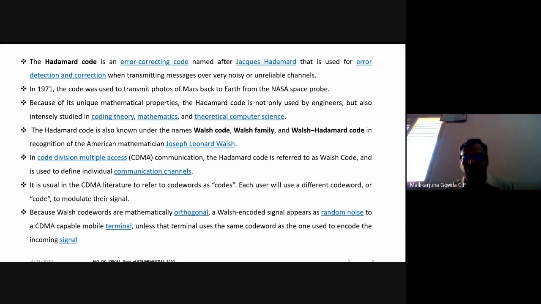The Walsh encoded signal appears as random noise to the CDMA capable mobile terminal, unless that terminal uses the same code word as the one used to encode the incoming signal. This means the Hadamard code is used to define the individual communication channels in CDMA. That is what you are supposed to take from this.